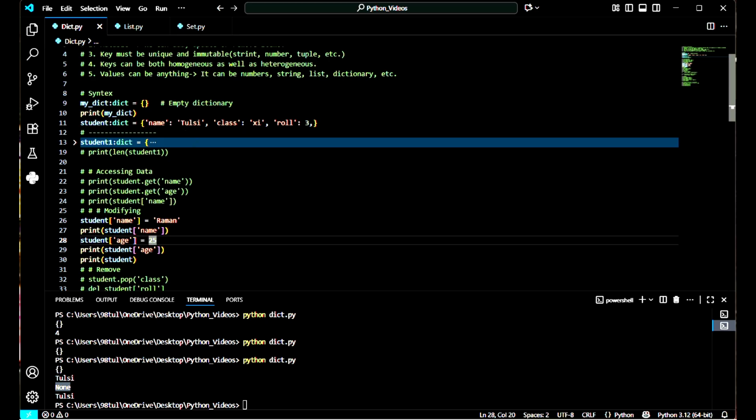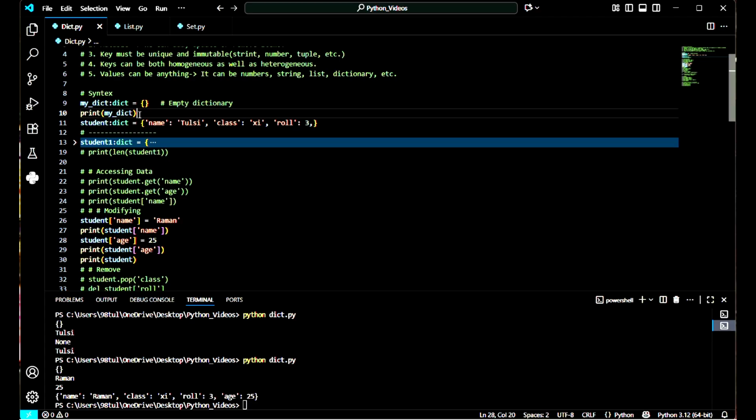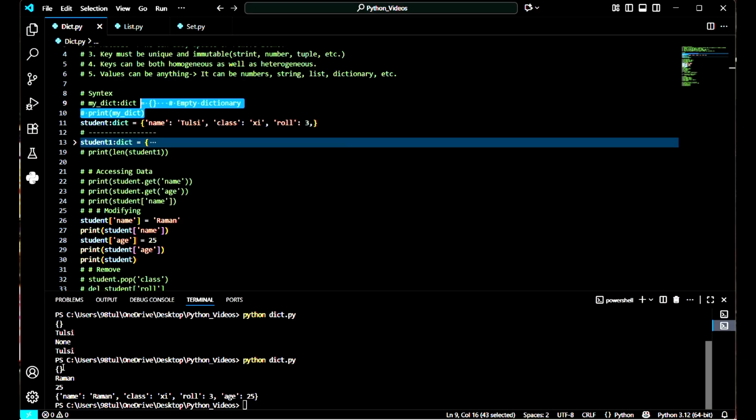to Raman. And here, line 28, I am adding a key value pair to the same dictionary, and I am going to print all this. So let's see what is going to happen. Actually, I have not commented this, that's why it is giving us that empty dictionary. Ignore this empty dictionary. Okay, let me print again, then it will be good.